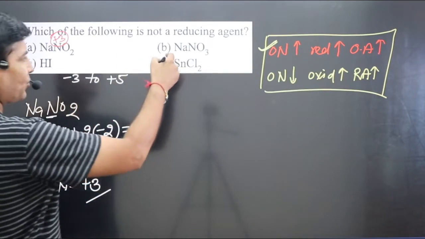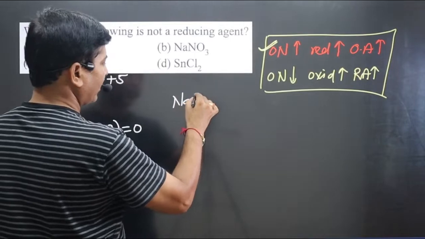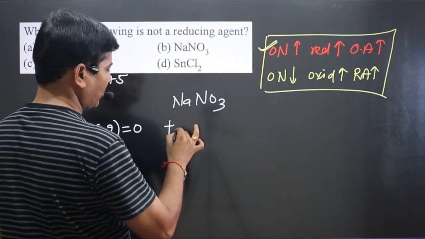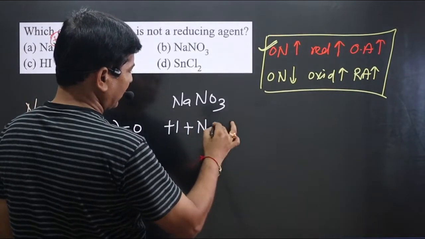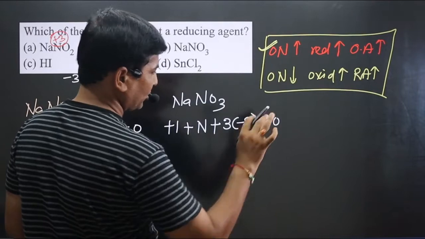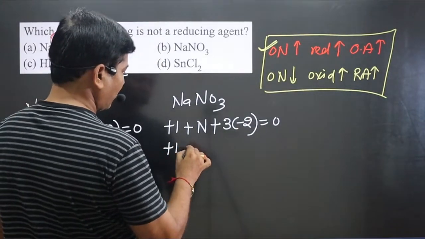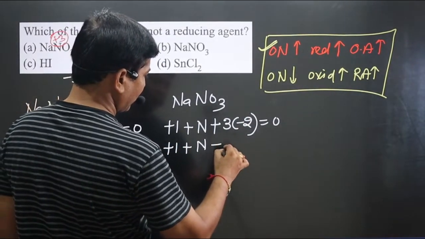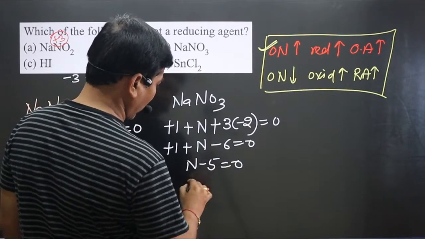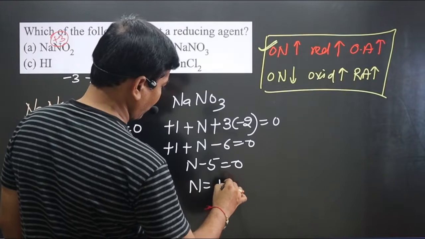In this case we have NaNO3, sodium nitrate. Sodium is +1. For nitrogen we have to calculate the oxidation number. Three oxygen, each oxygen is -2, equal to 0. So +1, nitrogen, 3 times 2 is 6, -6 is equal to 0. Then nitrogen - 5 is equal to 0, and then we get nitrogen is equal to +5.